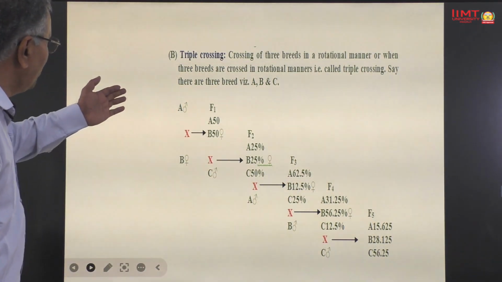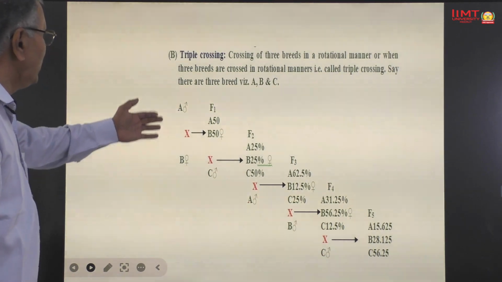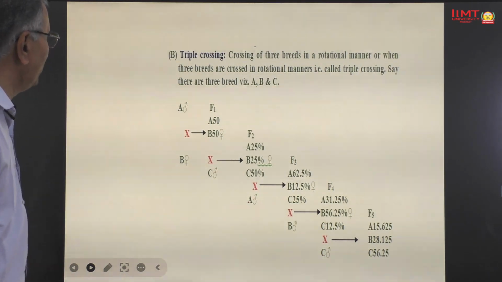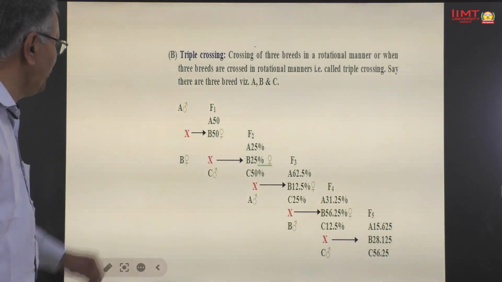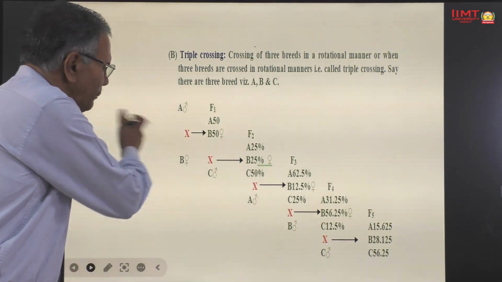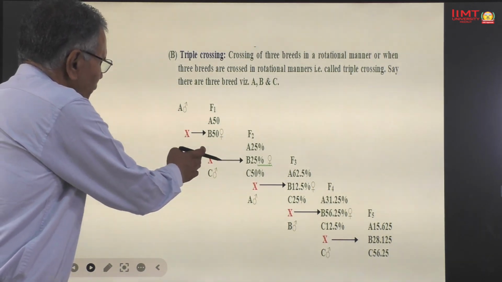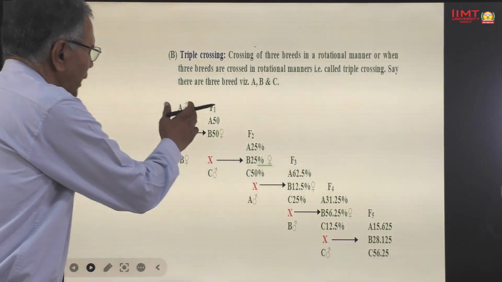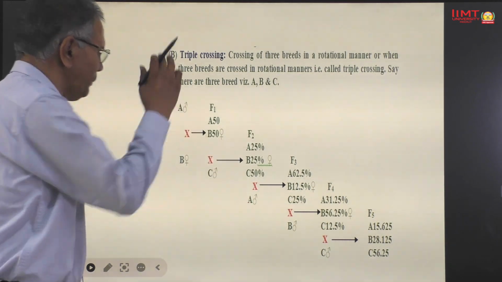Here first we cross between A and B, then female progeny of F1 generation is crossed with C breed, then F2 female progeny crossed with A breed, then F3 female progeny crossed with B breed, and F4 progeny crossed with C breed.